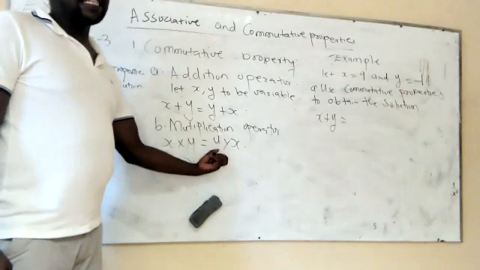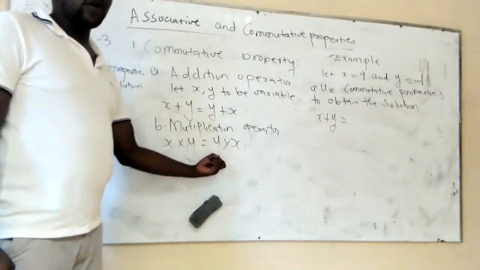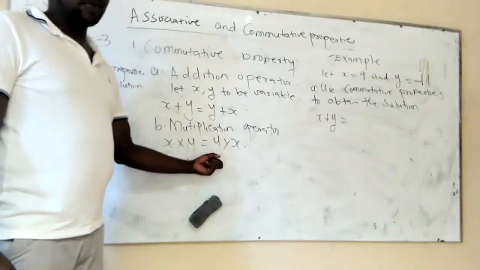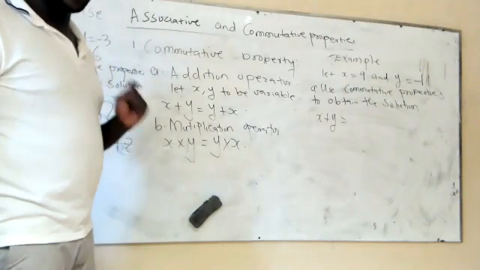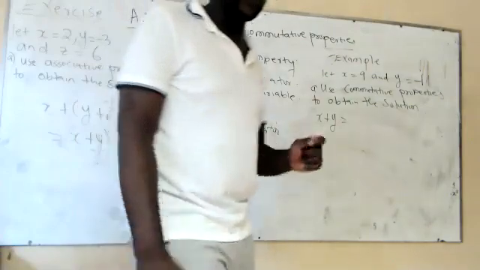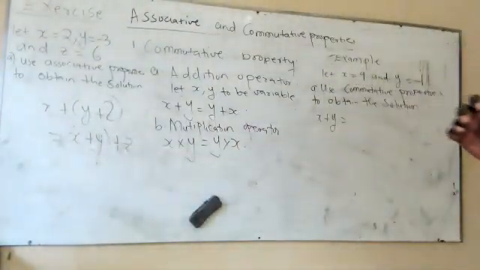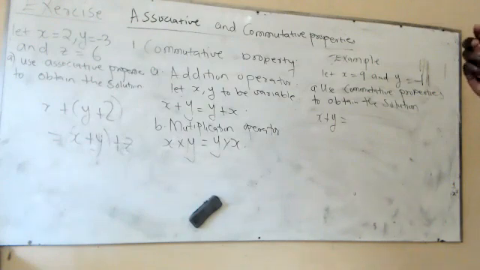You will see that these properties are very useful when we deal with the questions. So you must be able to apply these properties when we're dealing with complex questions, which I will introduce to you at a later stage. So you must be able to remember the associative property and commutative property.